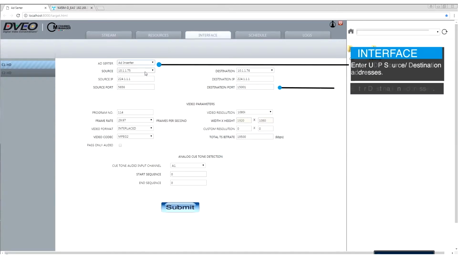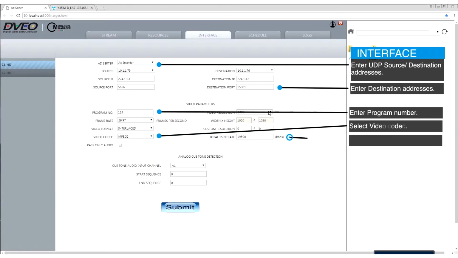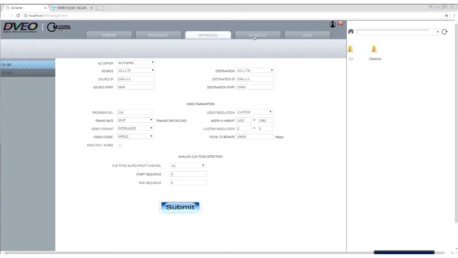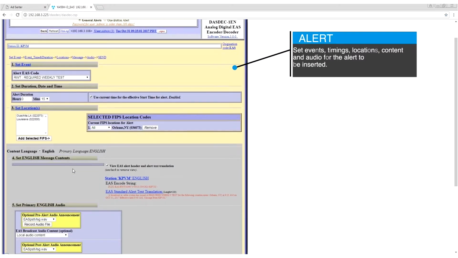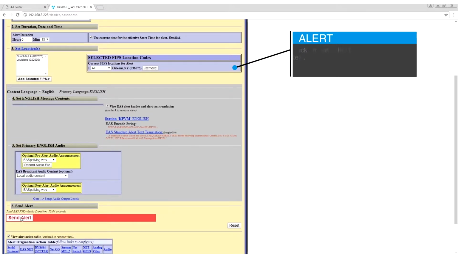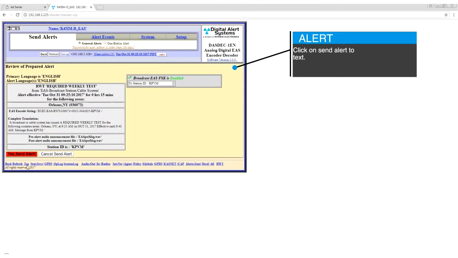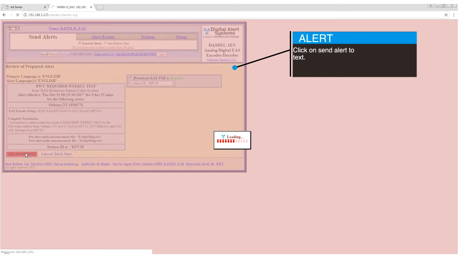Edit the interface by entering UDP source destination addresses. Also enter program number, select video codecs and enter total bitrate. Within Send Alerts, set events, timings, locations, contents and audio for alerts to be inserted, and click on Send Alerts to send alert text.